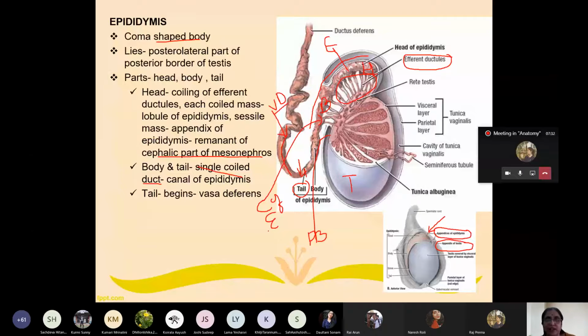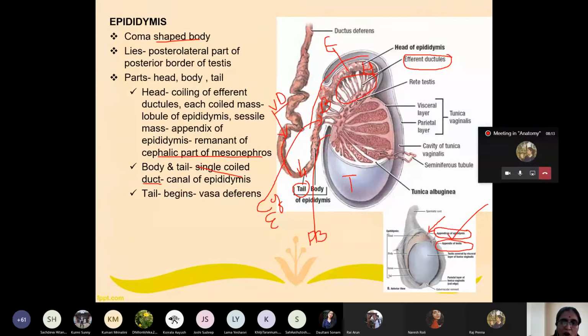So this is about the epididymis. Again I repeat: the epididymis is a comma-shaped reproductive organ. It lies in the posterior lateral part of the posterior border of the testis. It has a head, a body, and a tail. The head is made up of coiling of efferent ductules, which are derived from the mesonephric tubules, and it bears a sessile fibrofatty mass known as the appendix of epididymis, the remnant of the cephalic part of the mesonephros.